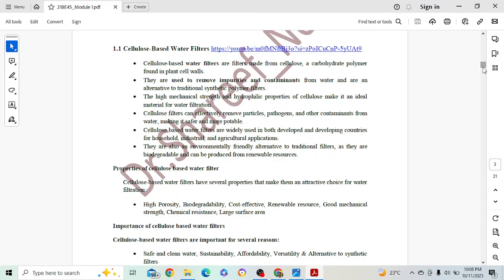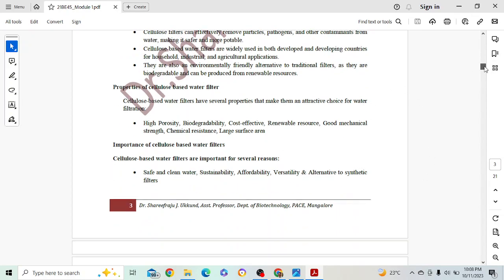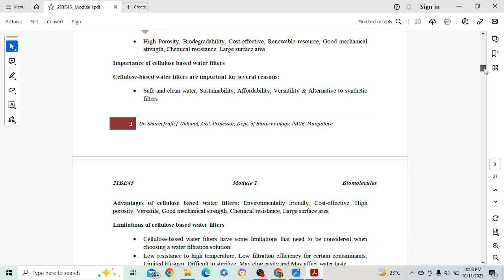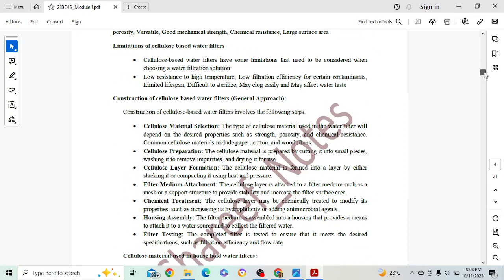So coming to this particular question, I have given you the introduction about cellulose, and I have given the properties of cellulose based on water filter. So all these things come under properties only. You can mention that, you will get 3 to 4 marks, and importance also you can mention, not a problem,